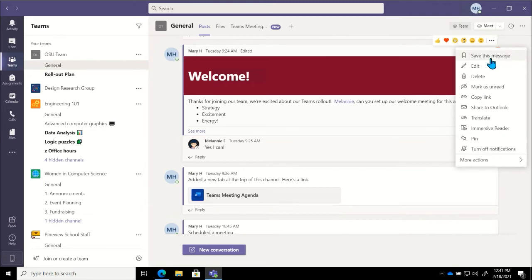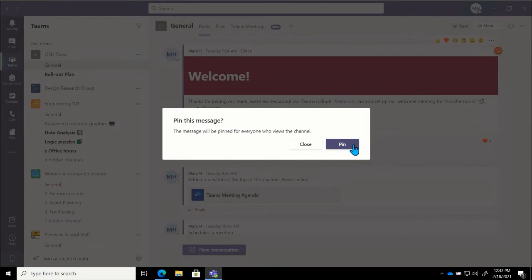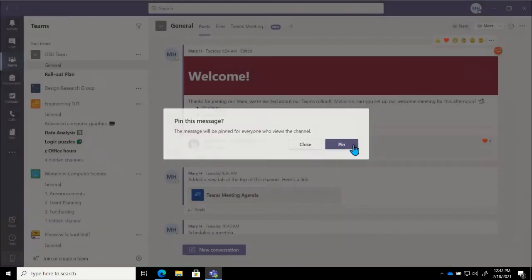The first thing I could do is actually choose to save this message, right? So that will essentially bookmark it for me. If there's something I want to be able to quickly and easily reference later, I can choose to save it or bookmark it. Because I'm the one that created this post, I have options to edit or delete this post as well. And if we come almost to the bottom, we have this option here for pin. Now, if I click on pin, it's going to be pinned for everybody. And I'll show y'all what it does and where it puts it. So we'll click on pin.